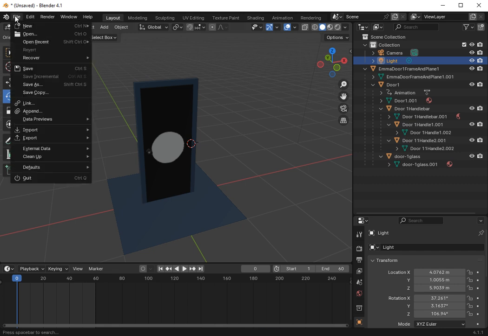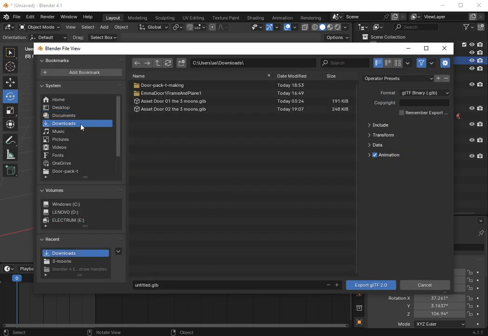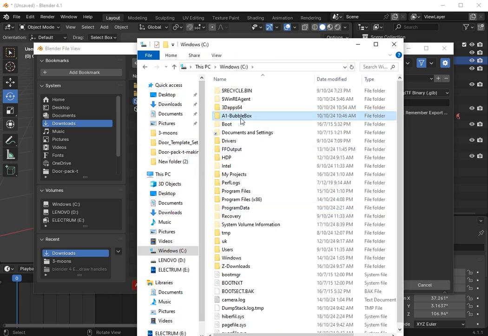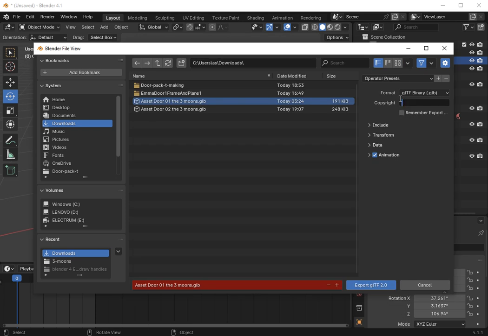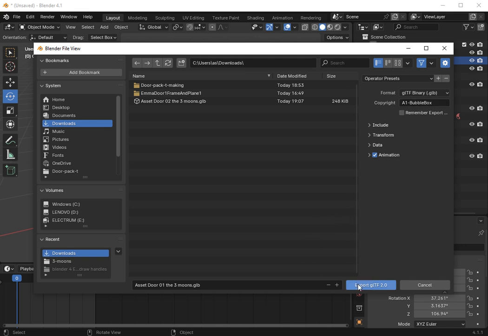It's actually done. So what I'm going to do is go back here. I want to export it as a glTF file for the internet, so I can actually make it available for you. Go here. This is the name of the door. If you want to copyright it to yourself, you can put it here. To do that, just copy and paste the name, put it in there. I want to go to downloads, copy the name, go here, and paste it right into there. So it's copyrighted to Bubble Box. The copyright doesn't mean anything. It just means that I'm the owner of it, so I'm making it available free.